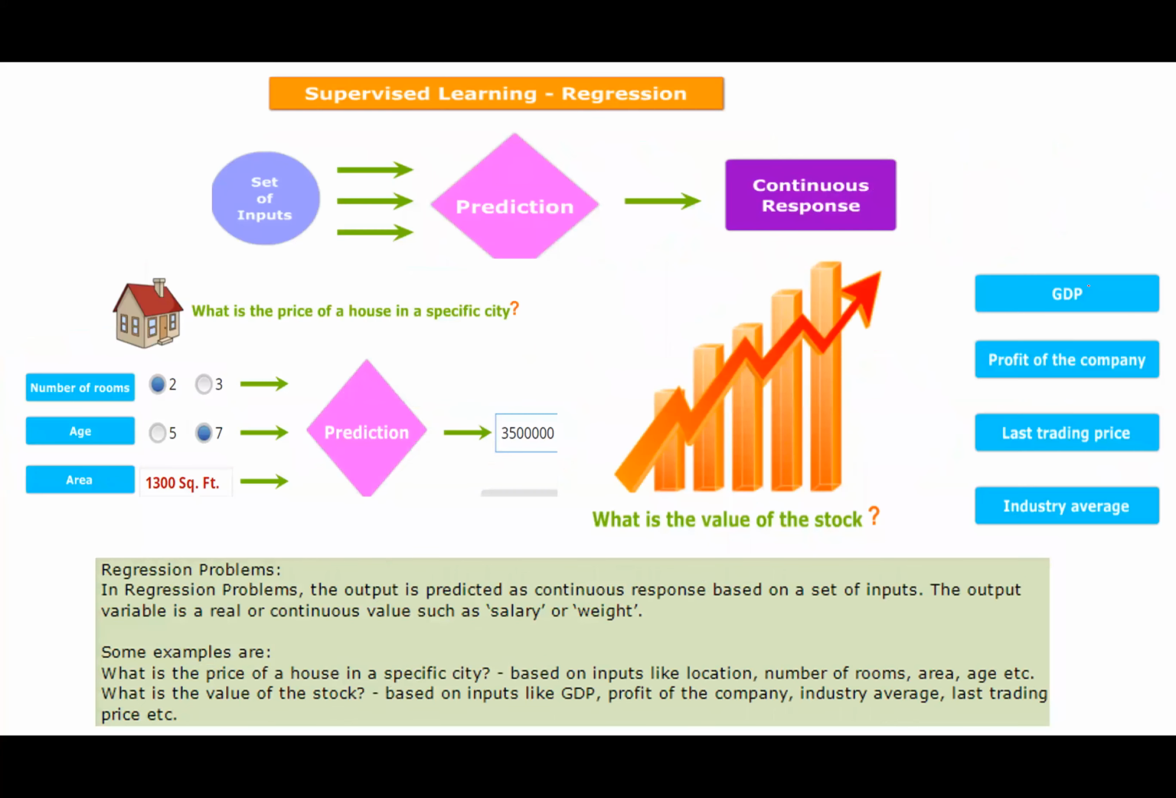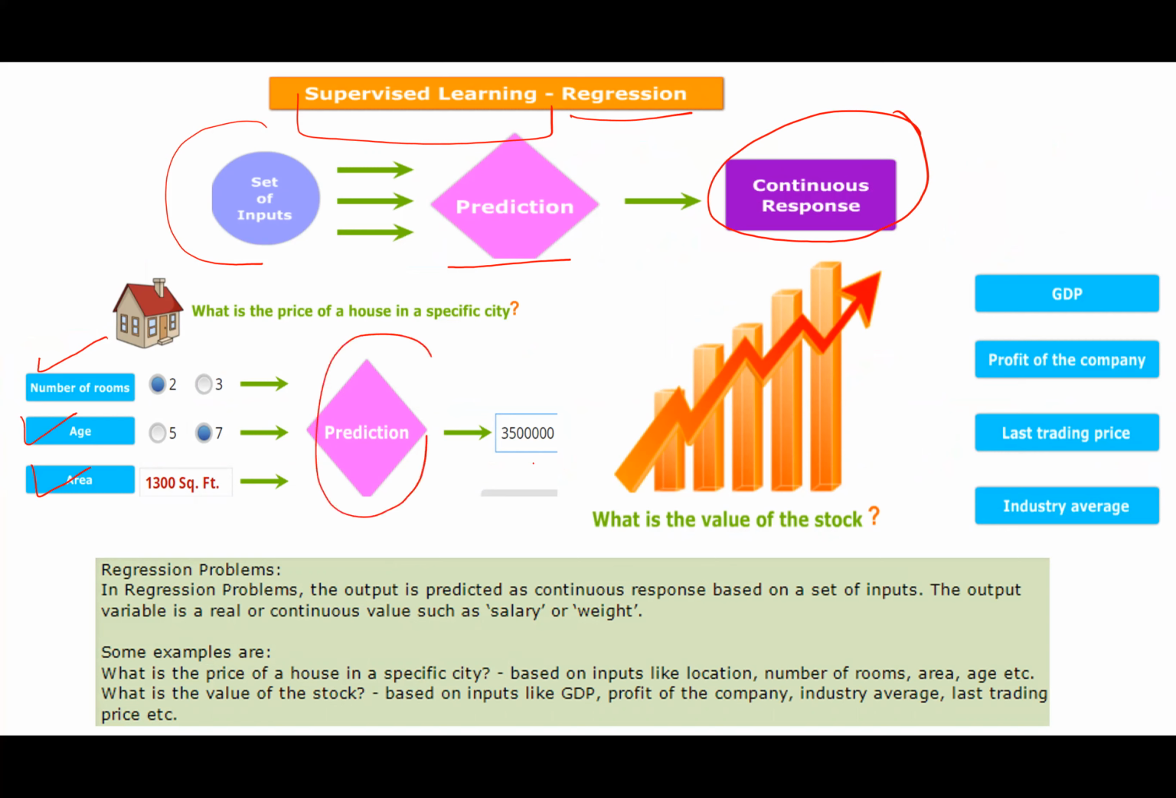Okay. Next is a supervised learning example in regression. The structure is the same. I have a set of inputs, and my prediction is going to be a continuous response, a real number. Let's take an example. Suppose I want to predict the price of any house in any city. What will I look at? Some of the features are the number of rooms, the age, how old the house is, and the area of the house. I give these inputs, like 2 and 7 and 13, and make a prediction. So the price is around this.